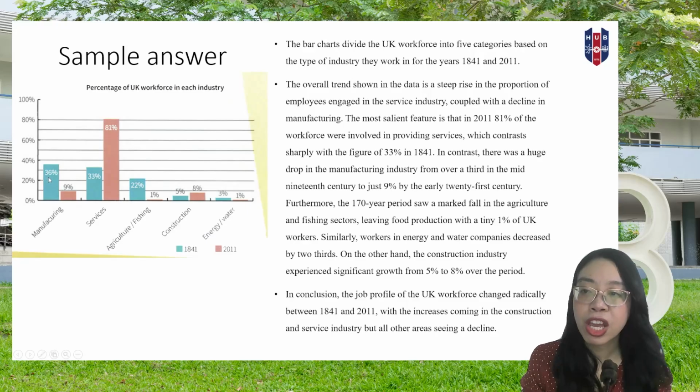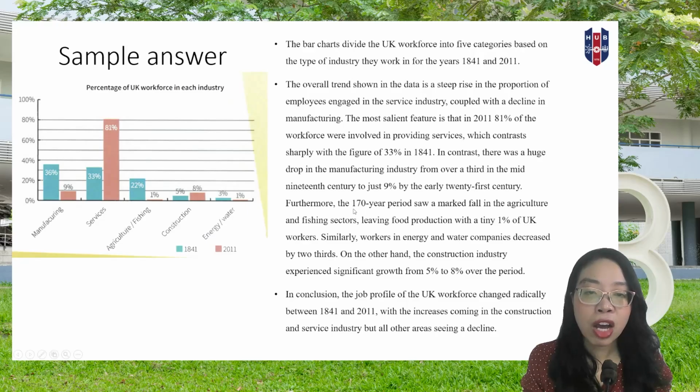So instead of saying the number here, they say from over a third. You know, over a third, right? We have around 100%, so over a third is like more than 33%. Okay, so the next information, simply add more information. So the writer uses furthermore. And then they start with a time period here, which is very smart of the writer.